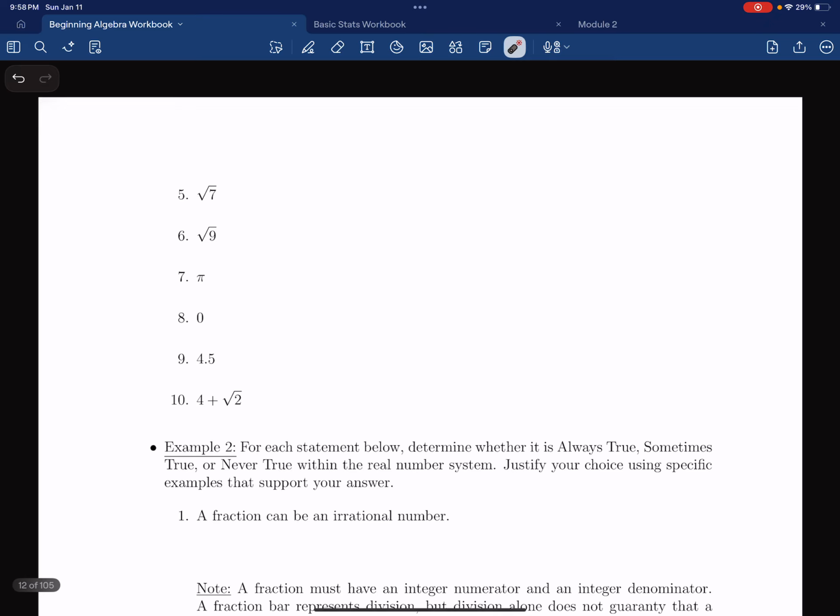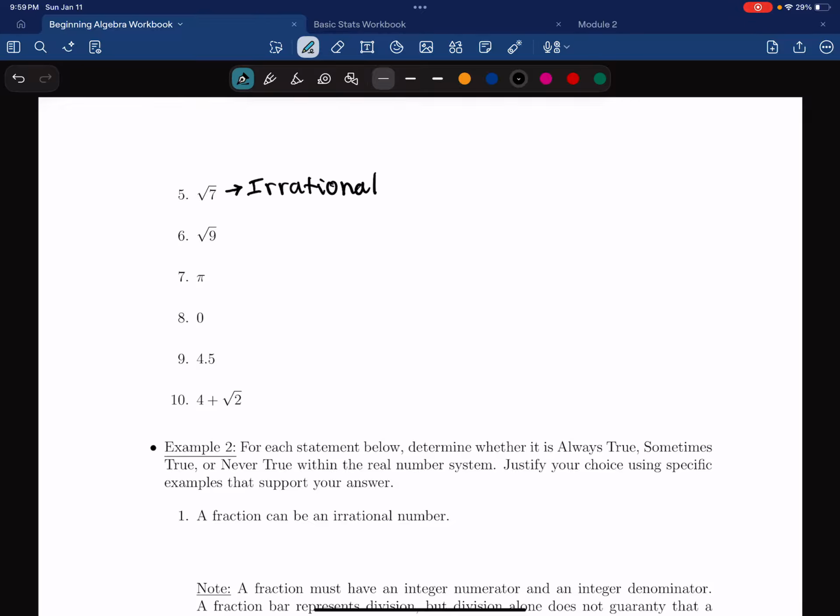All right. Looking at example number 5, we have the square root of 7. Now, the square root of 7, that's not a perfect square, right? Because we can't rewrite 7 as something squared, but we can write 4 as 2 squared, which would be a perfect number. But since the square root of 7 isn't a perfect number, if you were to put this in your calculator, you would get a decimal that doesn't follow any pattern. It never ends. It goes on infinitely. And because that is the case, the square root of 7 is just irrational.